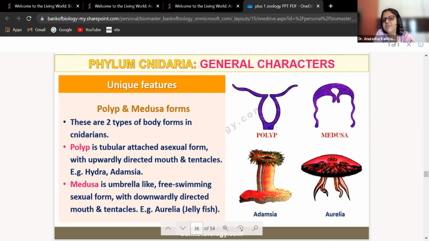But because it lives in water, because it can swim in water, उसको एक fish नाम दे दिया है. But it's a wrong name. The accepted scientific name is Aurelia. Fine. So look at the difference between polyp form and medusa form. Example Adamsia and Aurelia. ठीक है? कोई difficulty है?